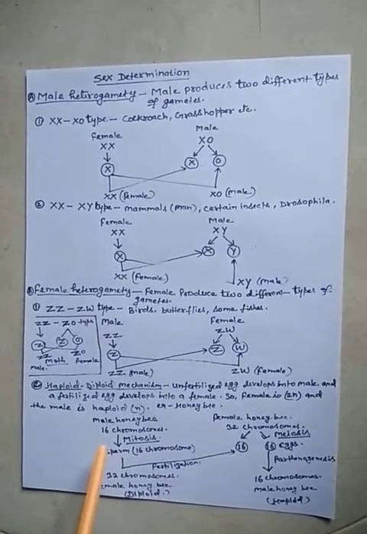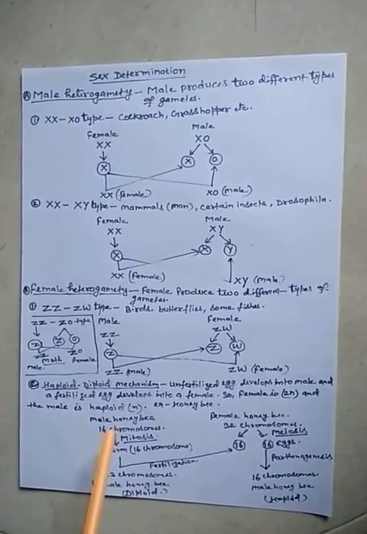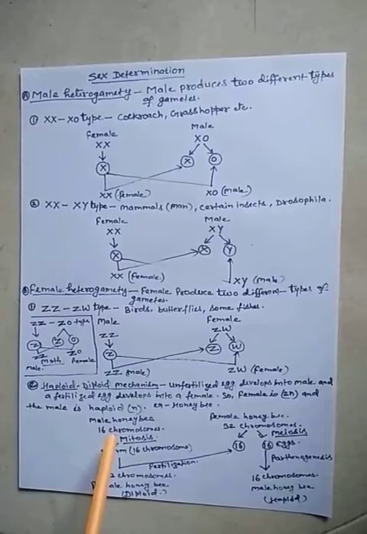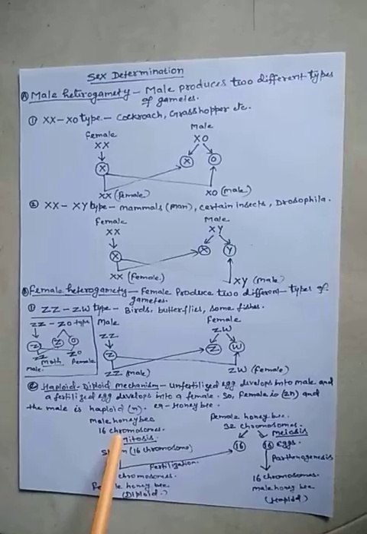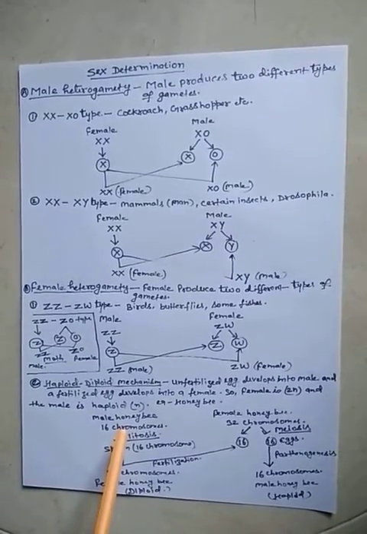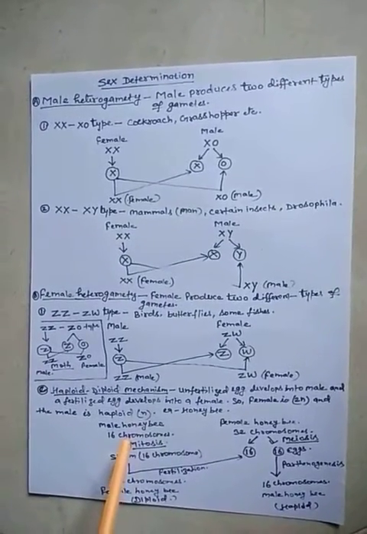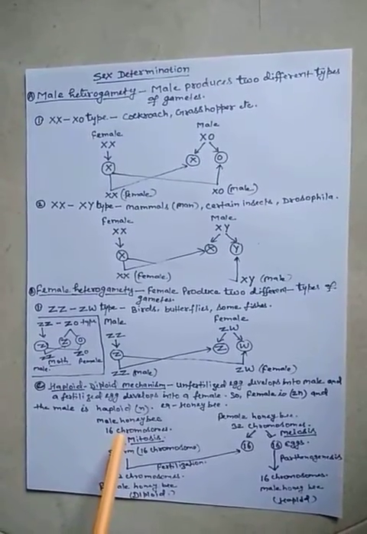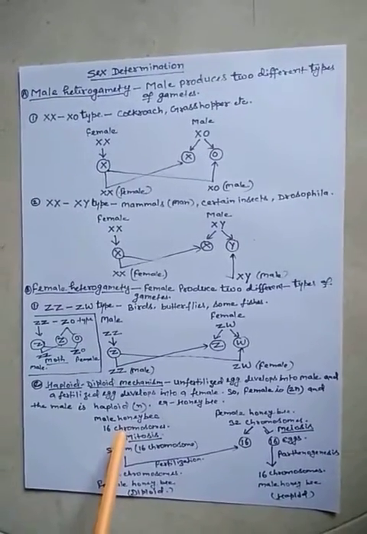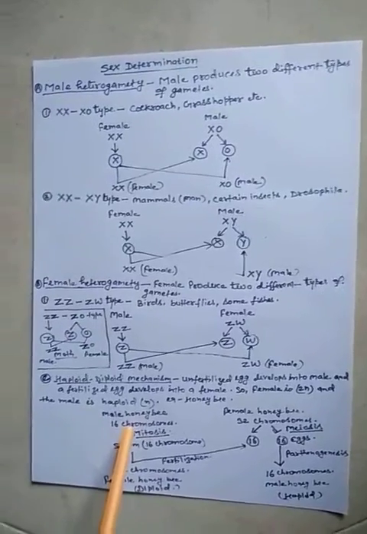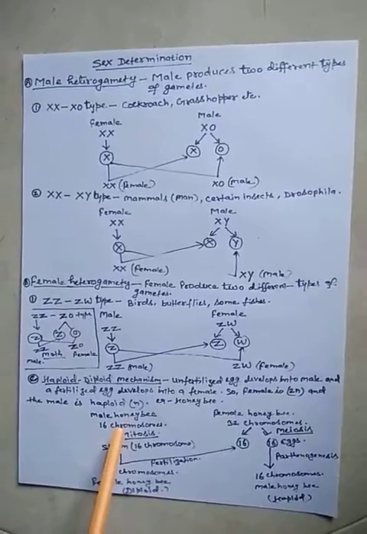When the egg is fertilized by an X-containing sperm, it develops into a female, and when it is fertilized by a sperm that does not have the X chromosome, it develops into a male. Such sex determination is called XO, X naught, meaning only one X chromosome is present, found in most insects.